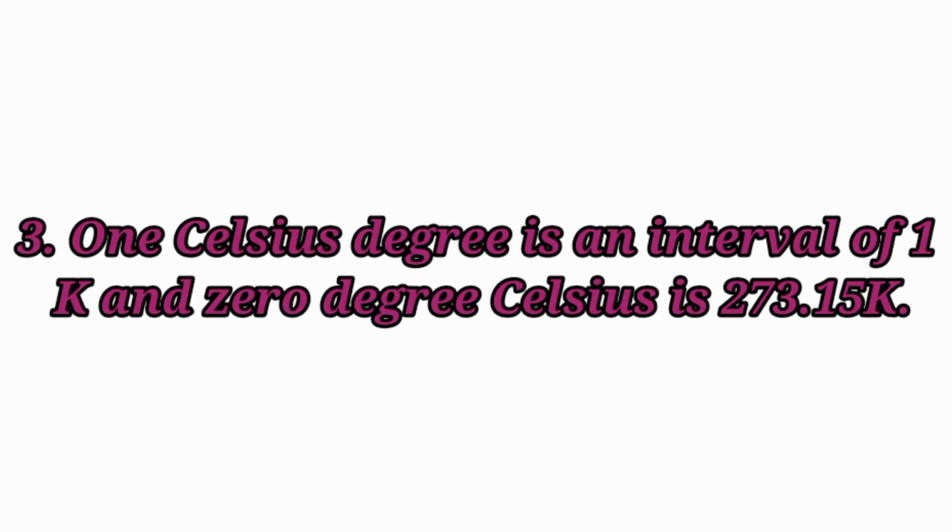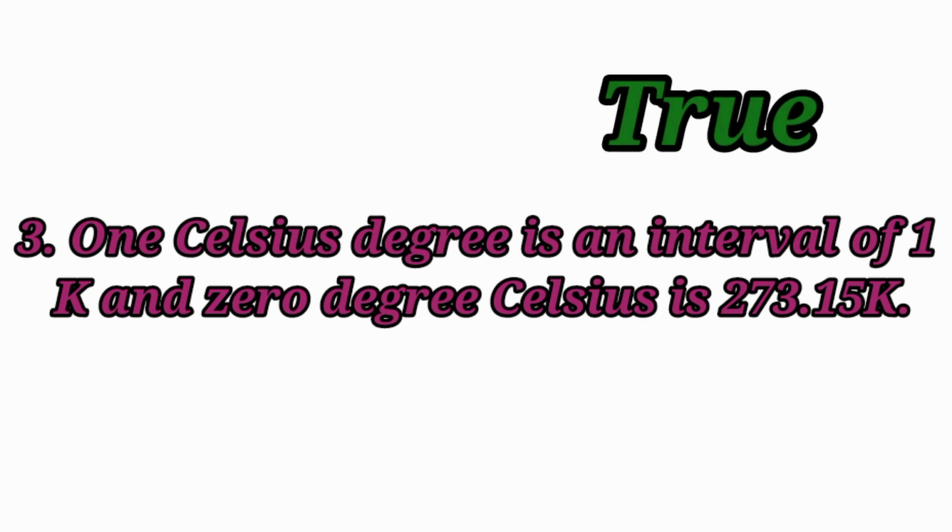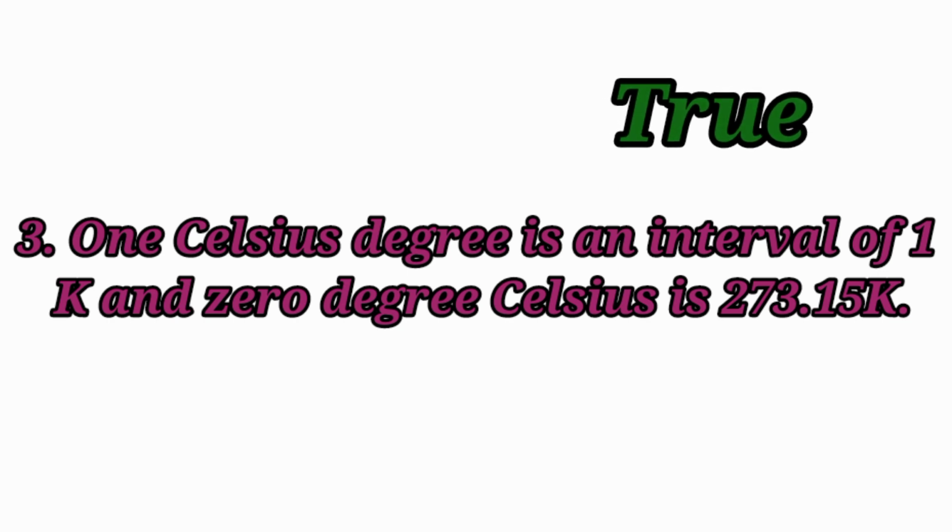1 Celsius degree is an interval of 1 Kelvin and 0 degrees Celsius is 273.15 Kelvin. Answer true. 1 Celsius degree is an interval of 1 Kelvin and 0 degrees Celsius is